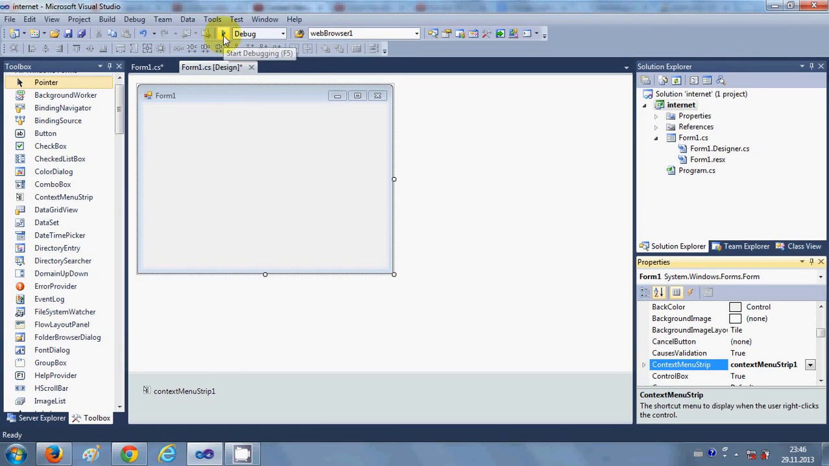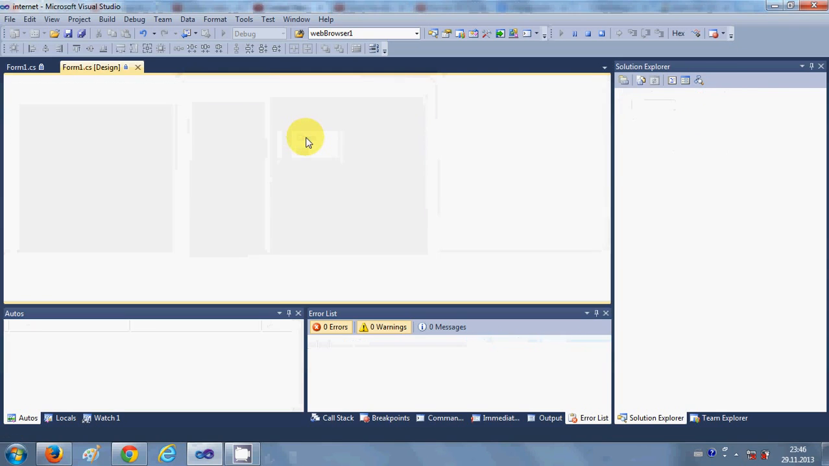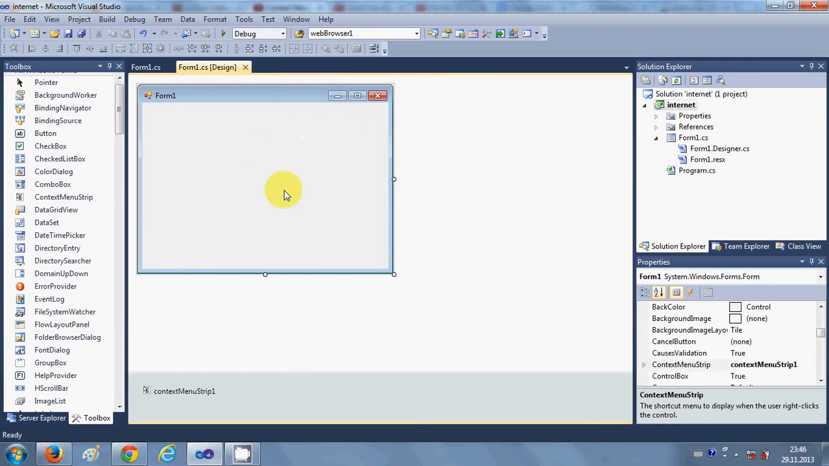And now when you run your program and right click your form, you can see the Close and Exit context menu comes here. Okay, and when I click Close, my program closes, right?